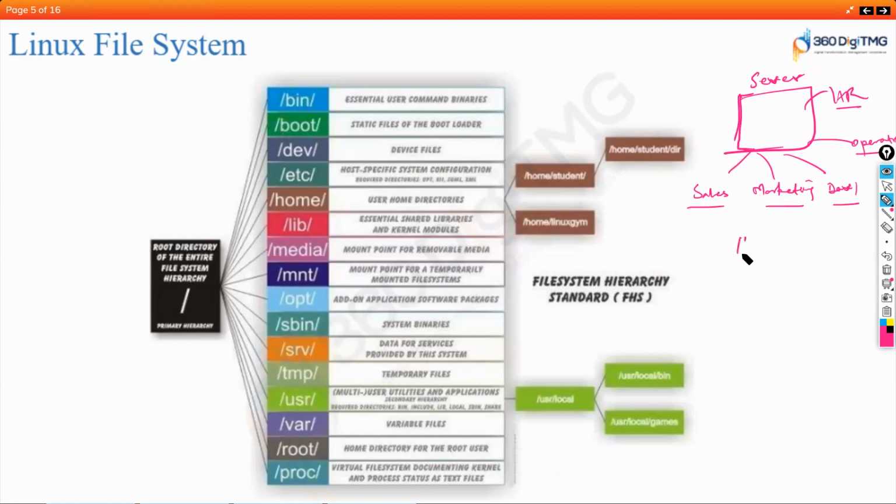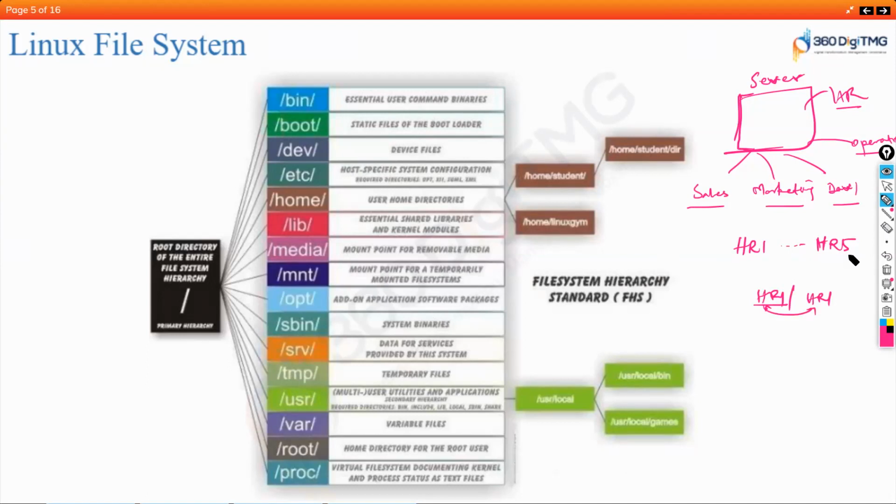So I'll have, let's say, 5 HR personnel. For each of these HR personnel, I will give a separate user account. I'll create HR1. Password is something that you will give. Username, password. Right? You created this.